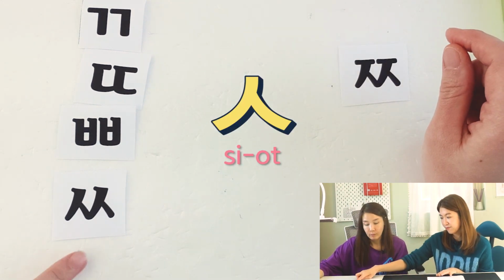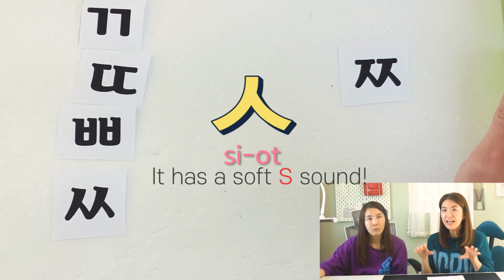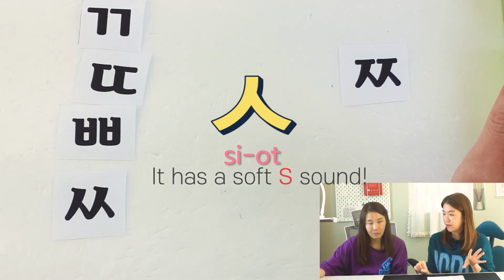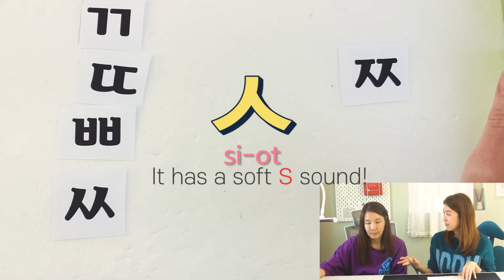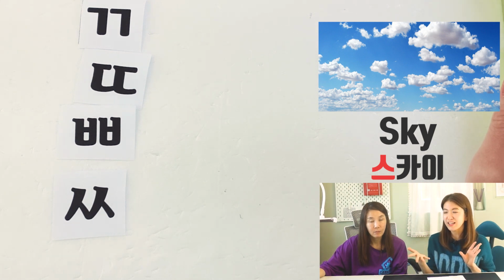To remind you, it is very different from 시옷, because 시옷 has an S sound, but it's a very soft one. For example, sky. Sky uses S, but it's not a very strong S sound, right? So sky is more like just the 시옷 sound.